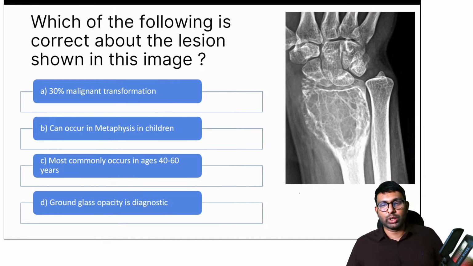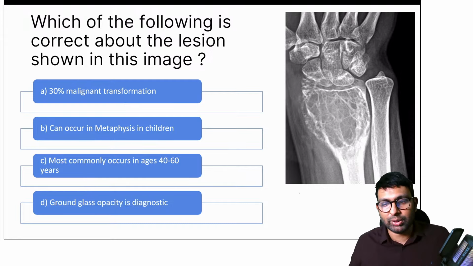Giant cell tumor is more common in 20 to 40. It's benign. Yes, Dr. Jain, it is benign, but don't you know that giant cell tumor has malignant transformation? Soap bubble is diagnostic. Okay, locally aggressive. Correct, Dr. Jain, you're right. It is locally aggressive. Yeah. So they are talking about the percentage of malignant transformation.